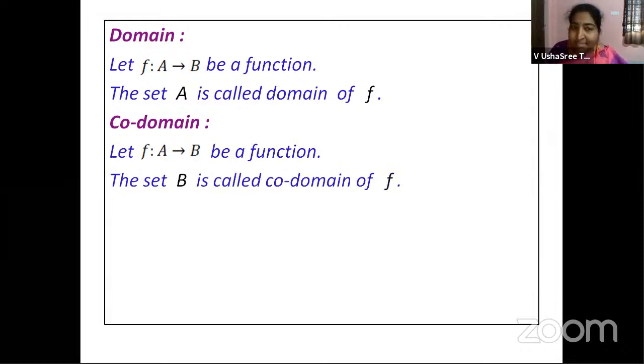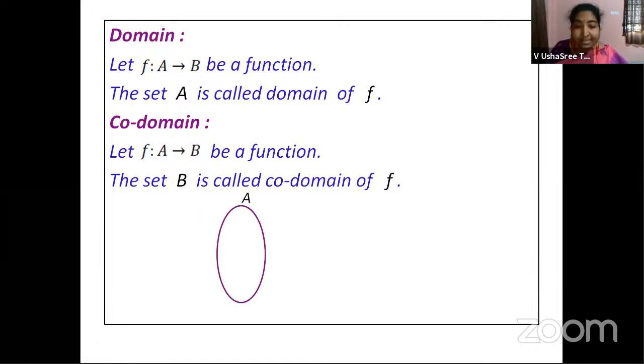Now, what exactly is this? A and B are two sets, children. On these two sets, you are defining the function F. Now, this function F has got two sets. The first set A, you're calling it the domain. And the second set, we are calling it the codomain.